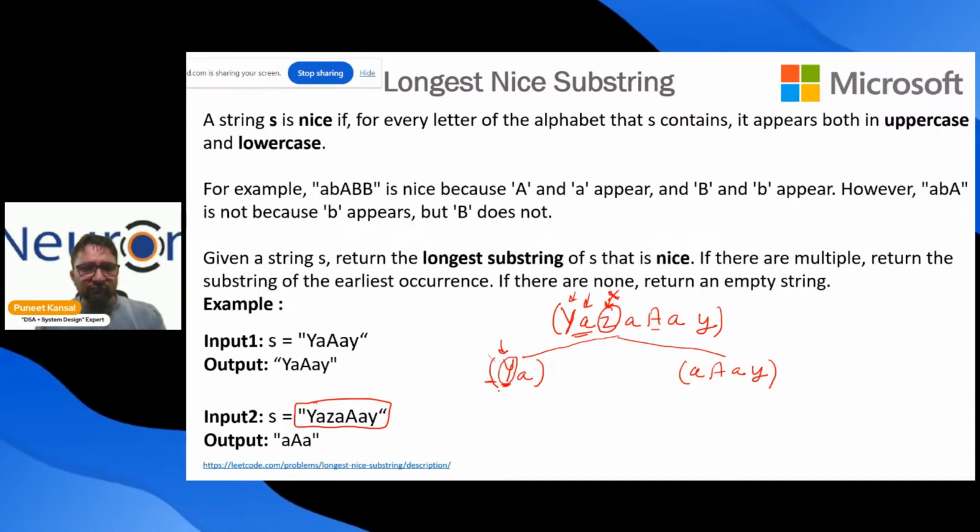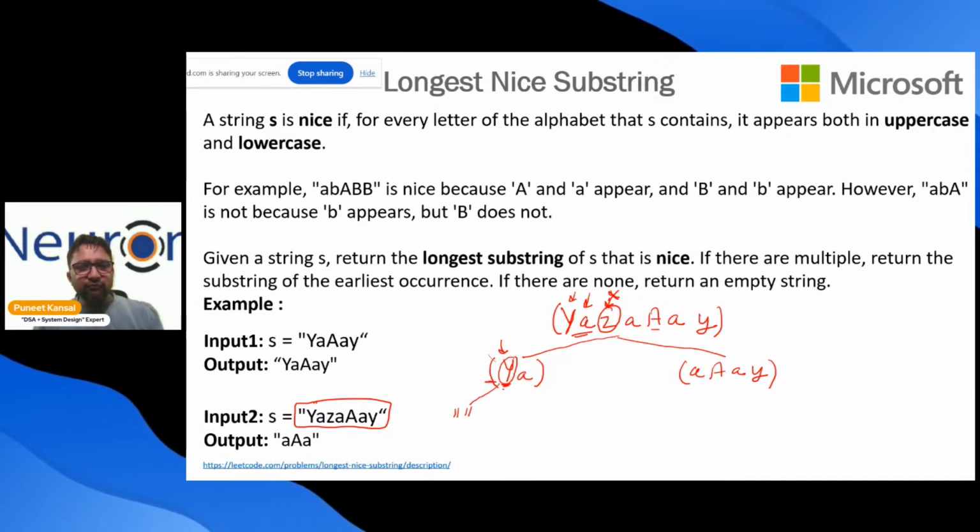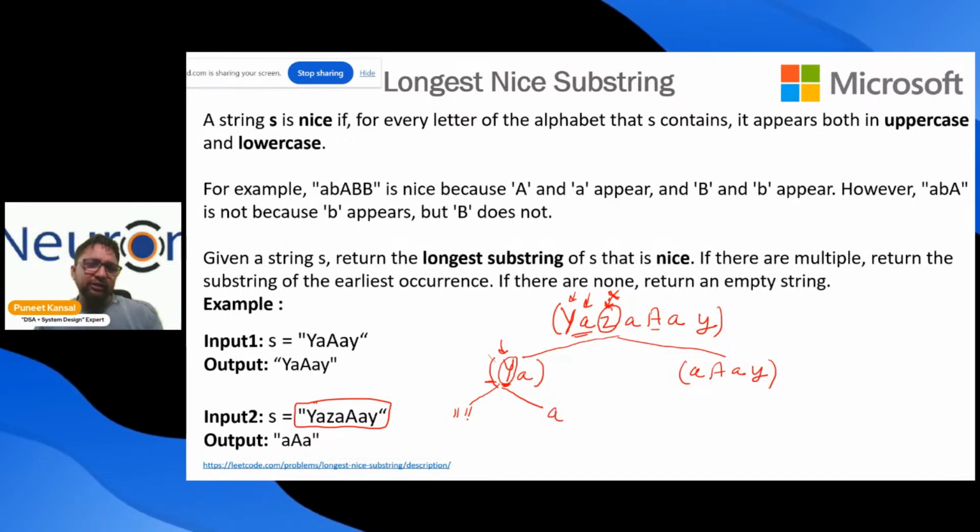So we ask, okay, what is left of you? He said there is nothing. An empty string is left of me. And what is right of you? He said that A is right of me. Then we ask the A, okay, there is an empty string, we cannot do anything over here. We cannot find a substring in this empty string.